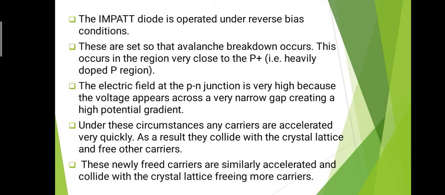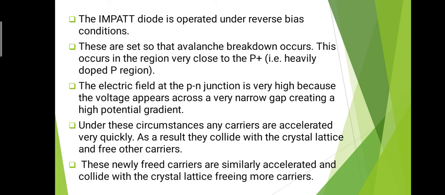The electric field at the PN junction is very high because the voltage appears across a narrow gap, creating a high potential gradient. We know that when a PN junction is formed, there is a very narrow gap, and in that narrow gap there is a potential gradient.